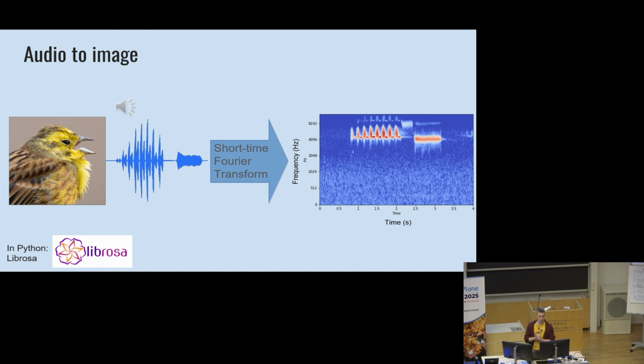So the audio is first transformed into these spectrogram images with the short-time Fourier transform, and let's play another example bird sound. So this song of yellowhammer, which sounds like this.